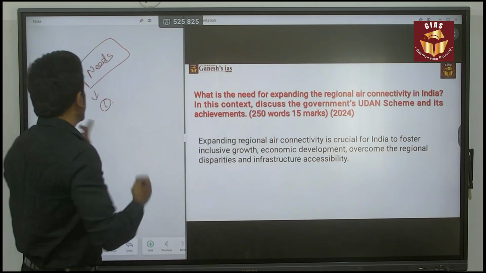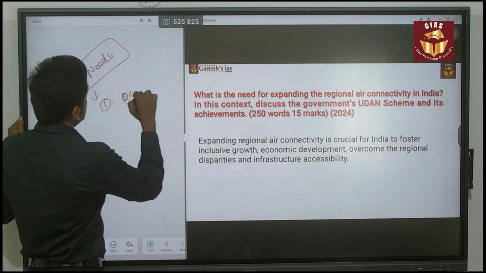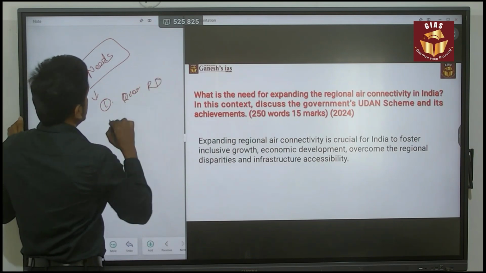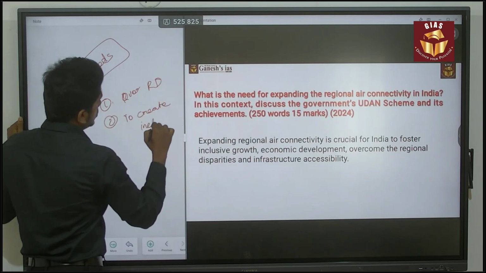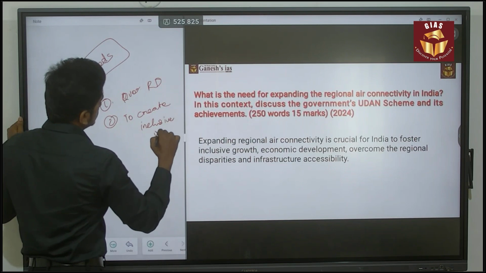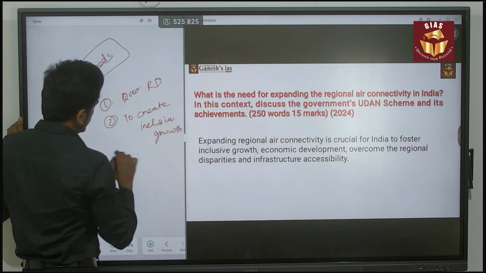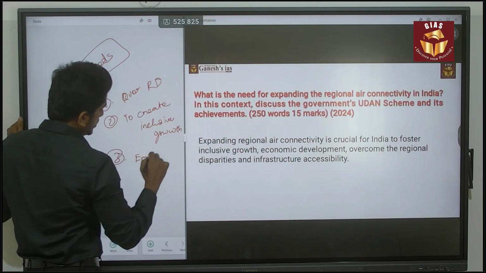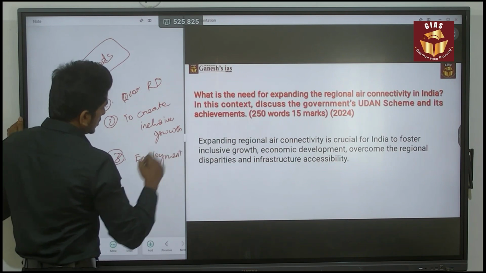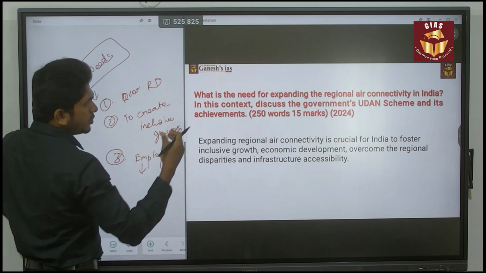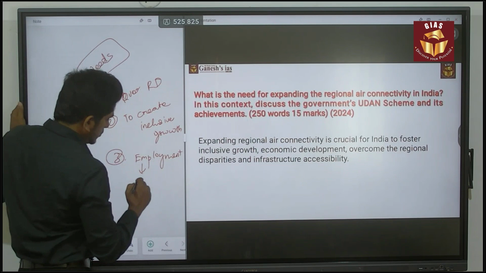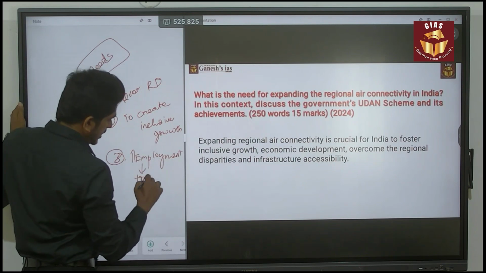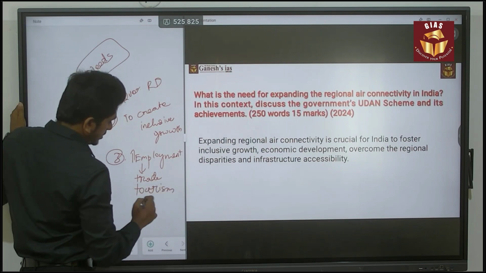And also to create inclusive growth, to overcome the regional disparities, and also to provide employment opportunities. For example, if you are providing air connectivity to the tier 2 and tier 3 cities, what will happen is there will be growth in employment, either through trade activities, or through tourism, or else the industrial growth.